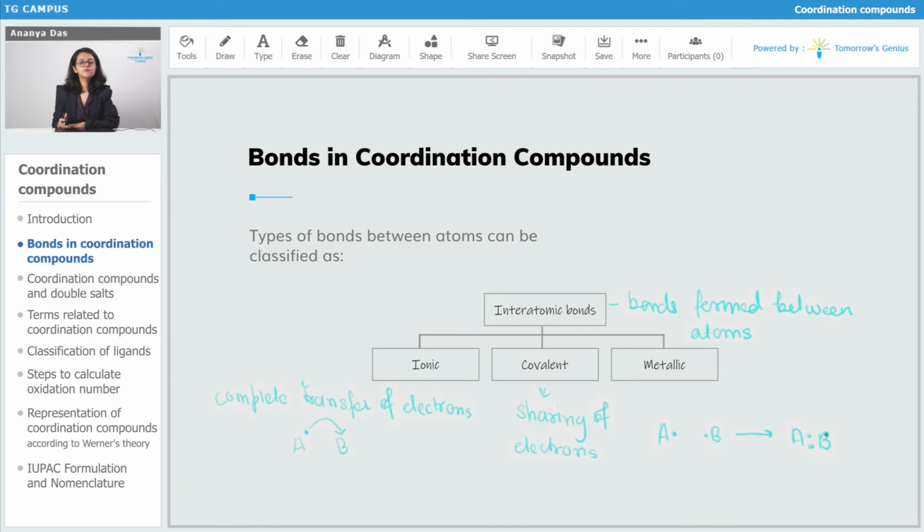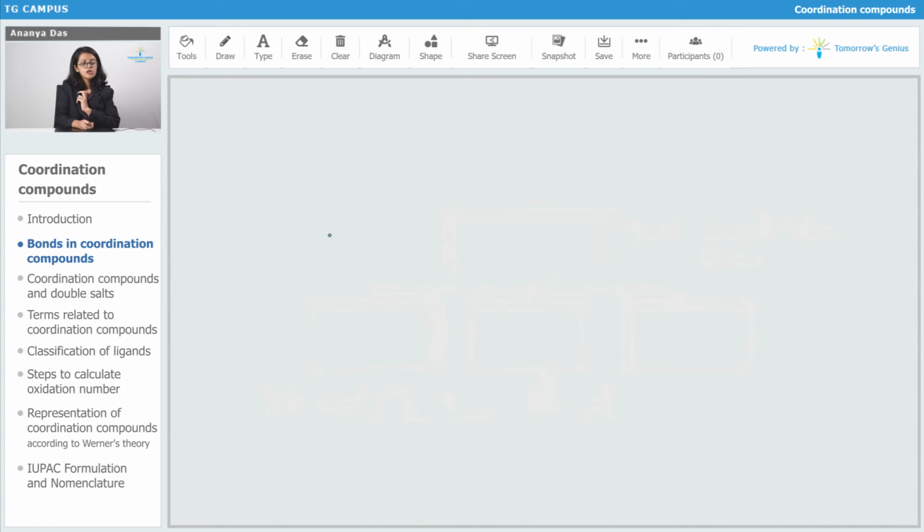And metallic bonds are very simple. Metallic bonds are the bonds which exist in metals. So which bond is actually present in a coordination compound? Coordination compounds have a special type of bond known as coordinate bonds. Coordinate bonds are actually a type of covalent bond. That is why, when you are classifying the different types of interatomic bonds, the coordinate bond is not written as a classification, because it is taken within the covalent bond.